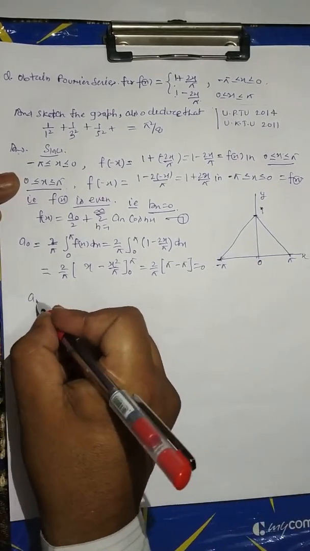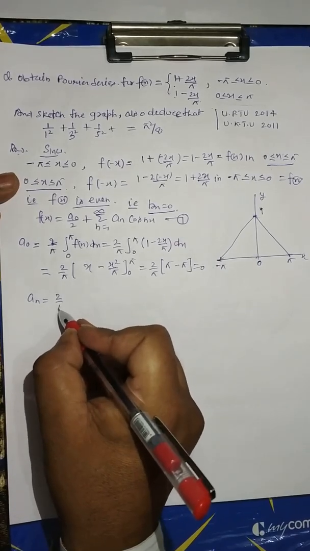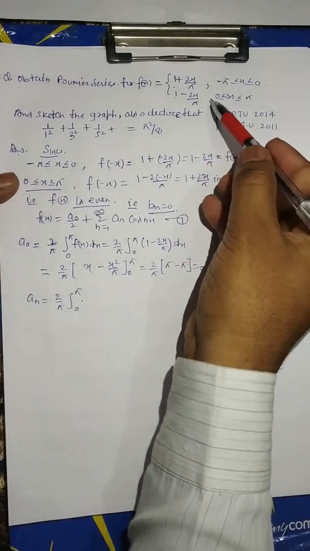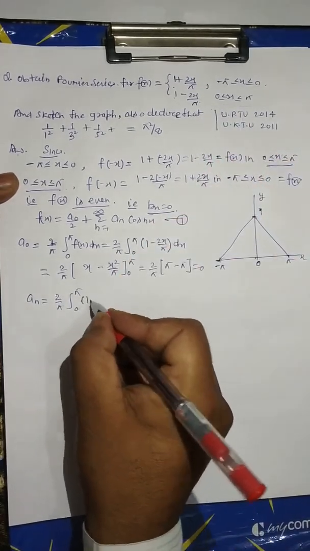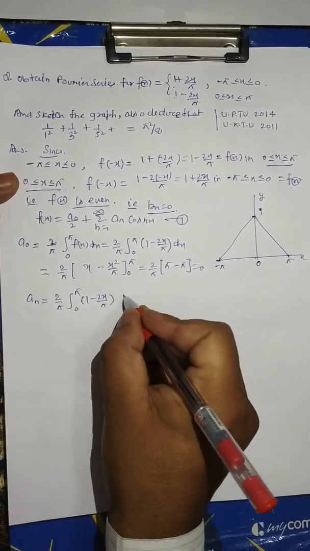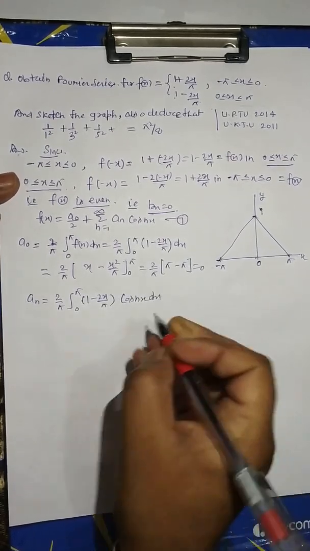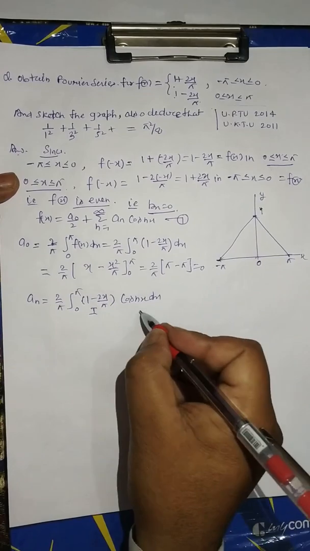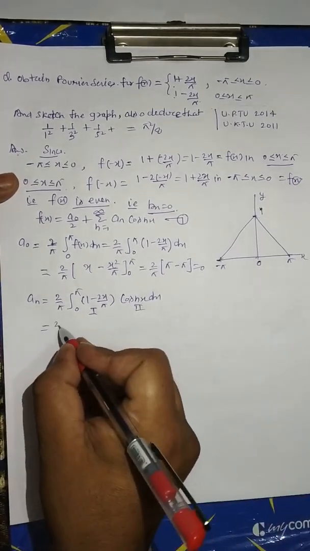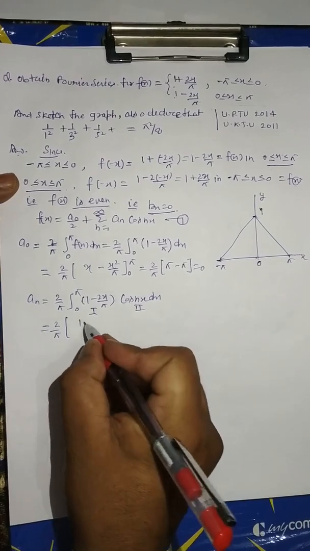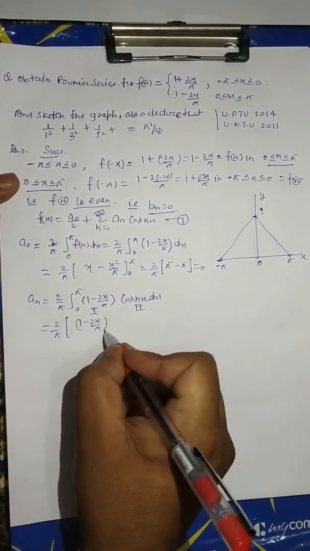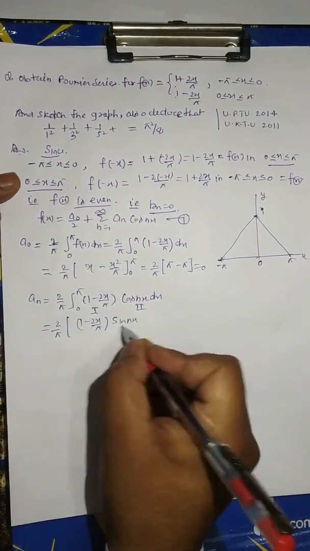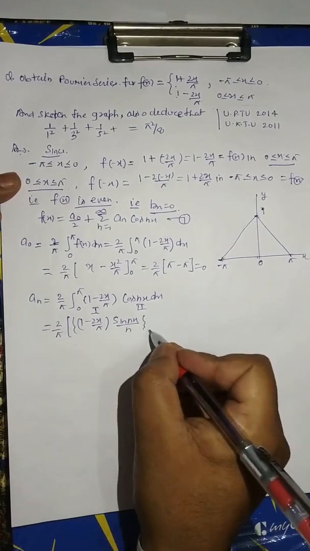Now an equal to 2 upon pi limit 0 to pi f(x), equal to 1 minus 2x upon pi cos nx dx. Now by parts integration, this is the first term, this is the second term. 2 upon pi, first term as it is 1 minus 2x upon pi, integration of second term sin nx upon n, 0 to pi.